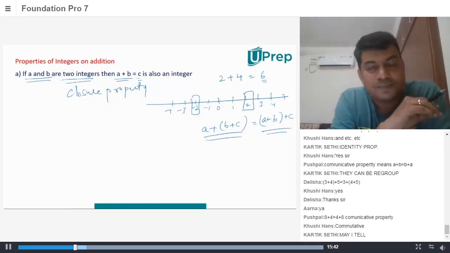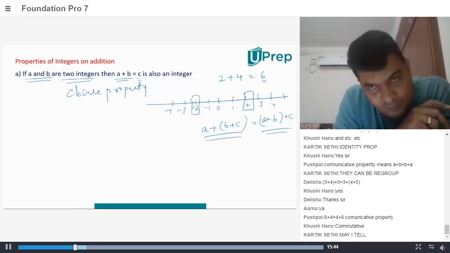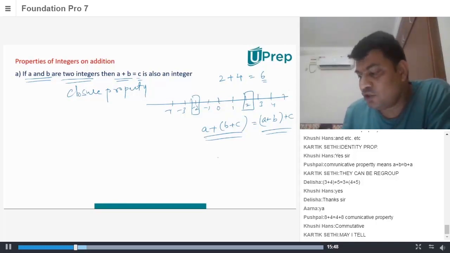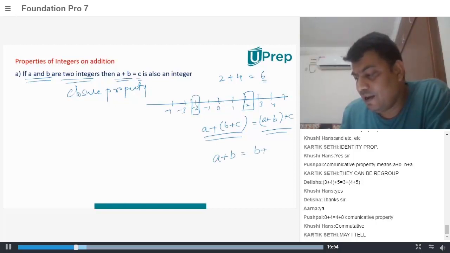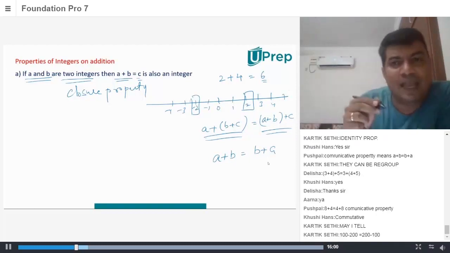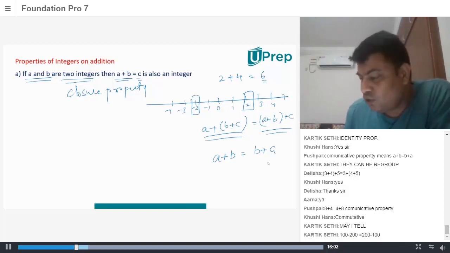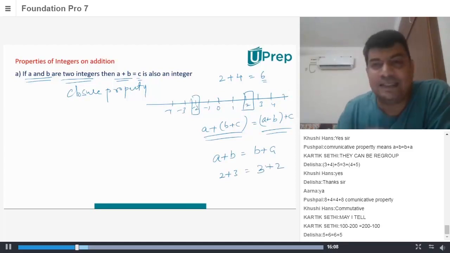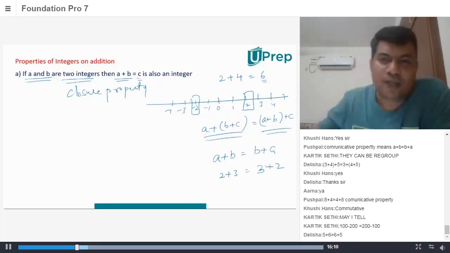Commutative property is A plus B equal to B plus A. Very good. So what you're saying is commutative property A plus B is equal to B plus A. The direction, that is not important. A plus B or B plus A, that doesn't matter. So whether I do 2 plus 3 or I do 3 plus 2, the resultant is going to be the same. Right? Yes, sir.